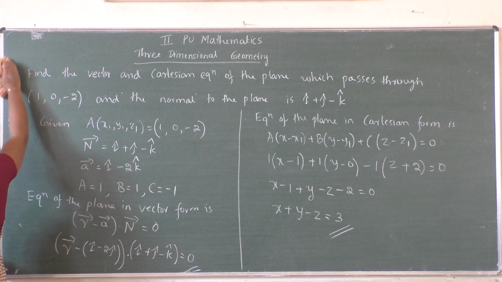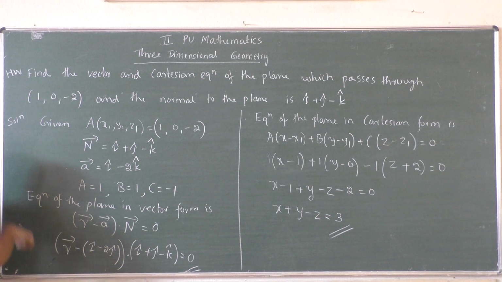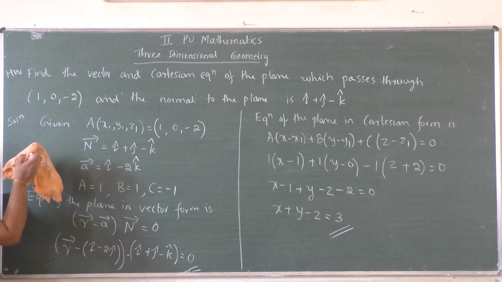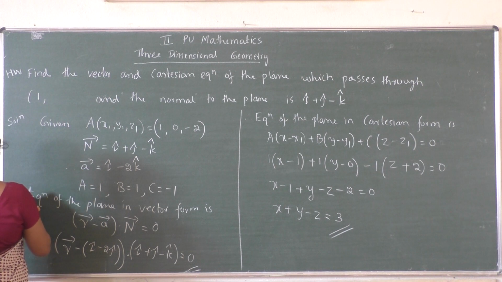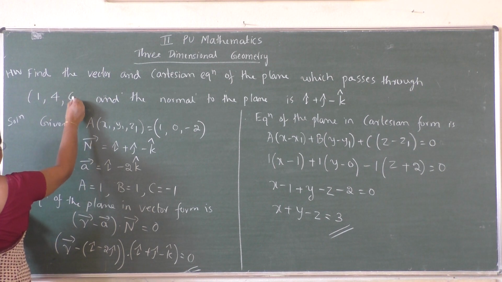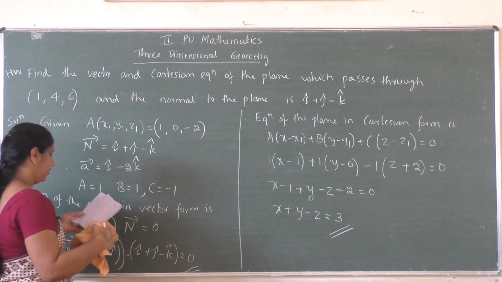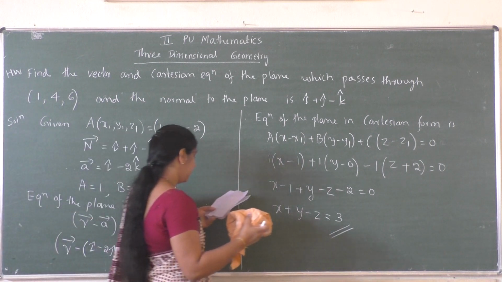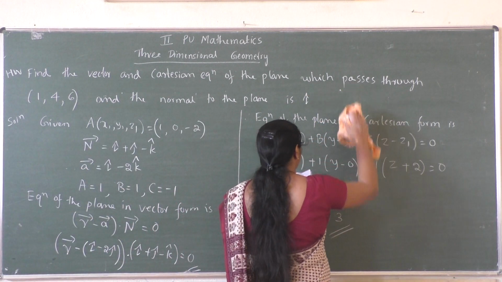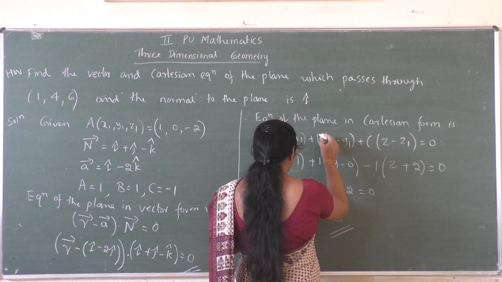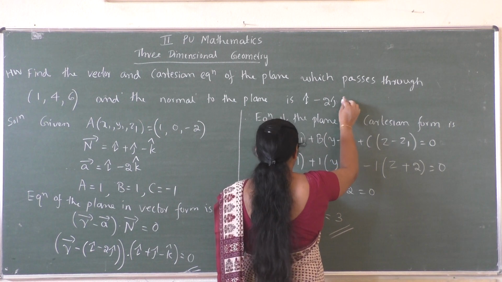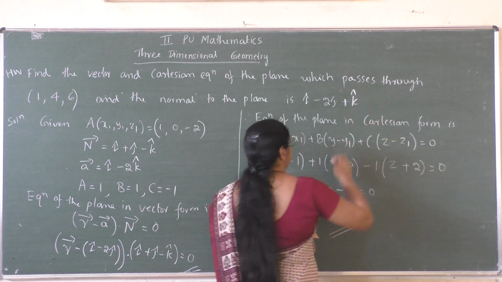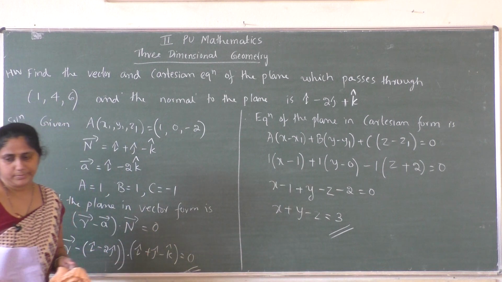So write one homework question. The plane passes through the point 1, 4, 6 and the normal to the plane is I cap minus 2j cap plus k cap.